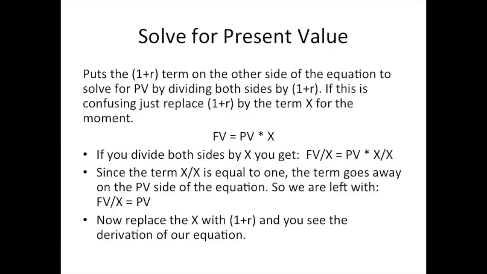Now, if this is confusing to you, just replace the 1 plus r for a second by the term x. So that would be future value equals present value times x. Now, if you divide both sides by x, you get future value divided by x equals present value times x over x, which equals 1. So that term goes away on that side. Now, if you just then again replace the x with the 1 plus r, you see how we derived the equation. So take a moment and make sure you really